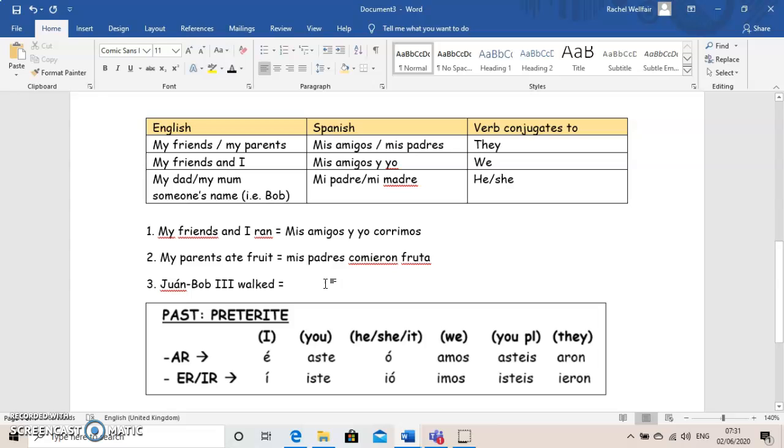I thought I'd do a classic, nice, easy name here. So Juan Bob III walked. So the names don't change, okay? Juan Bob III walked. To walk, caminar. Take off your last two letters. And we know that when you're just talking about one person, it's he or she. So we go across and it's camino.